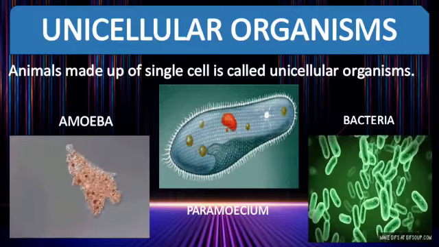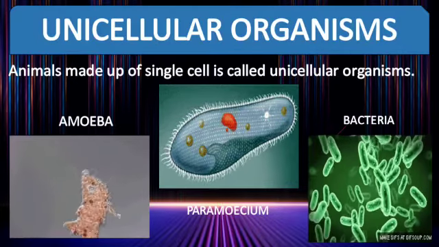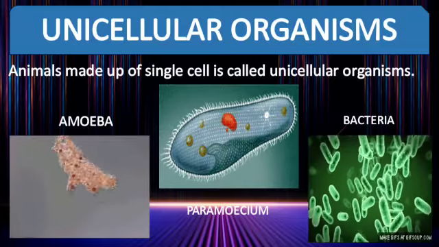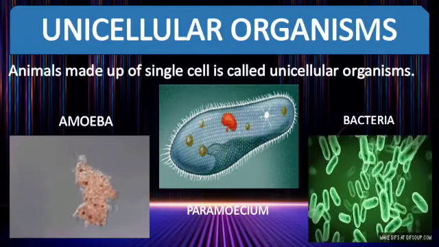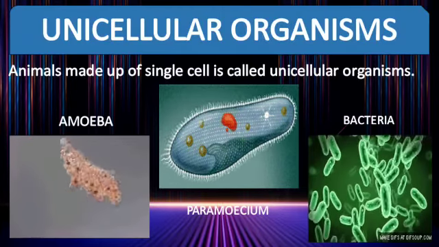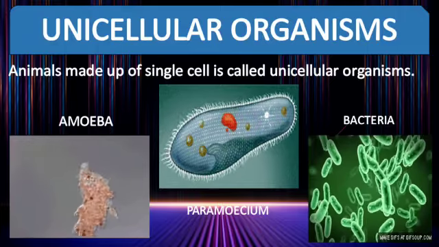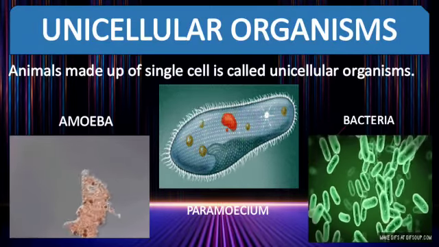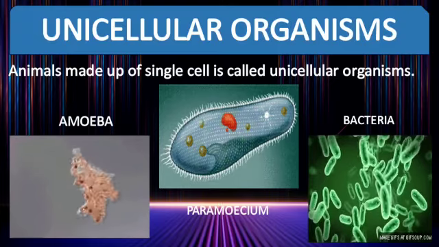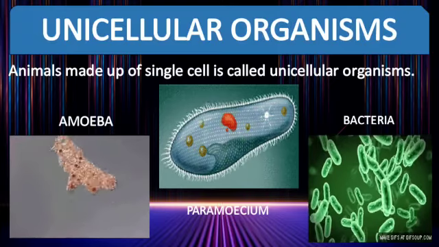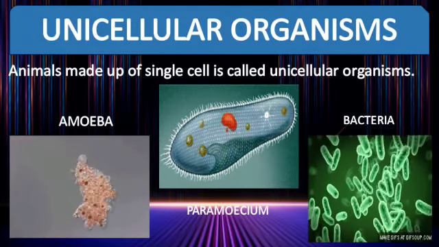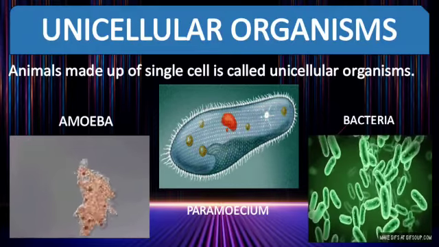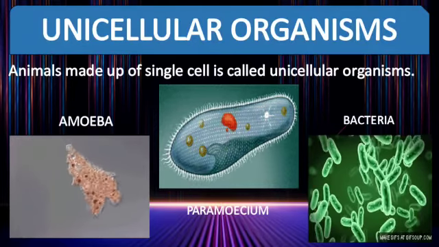The single cell of these organisms behaves like a complete organism. All the basic functions of a living being like digestion, respiration, excretion and reproduction are performed by a single cell. For example, amoeba is a unicellular organism. It performs all the functions like taking food, digestion, respiration, movement, growth and reproduction.